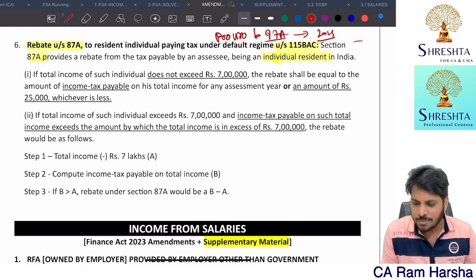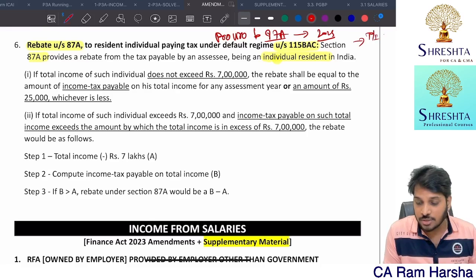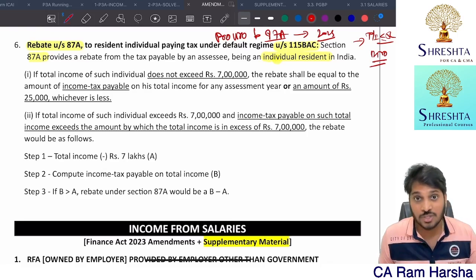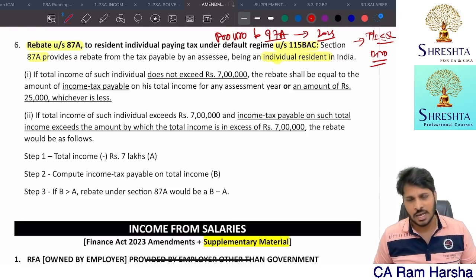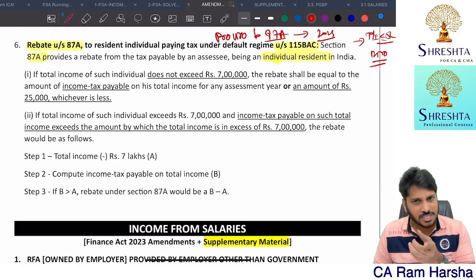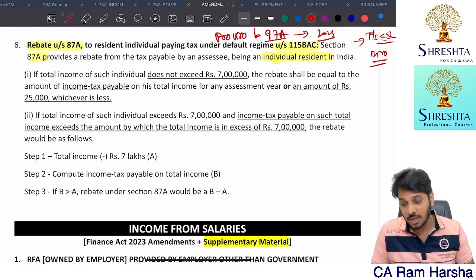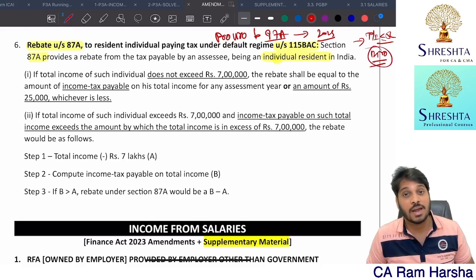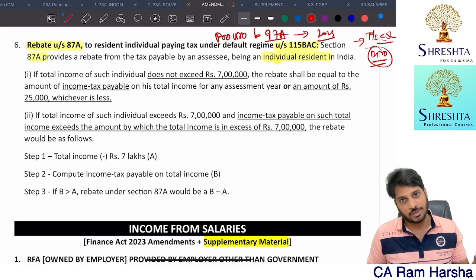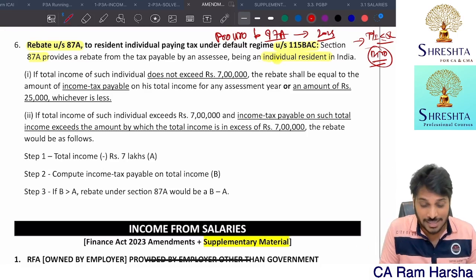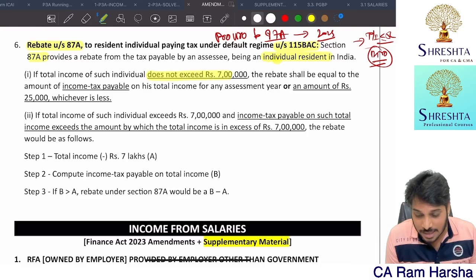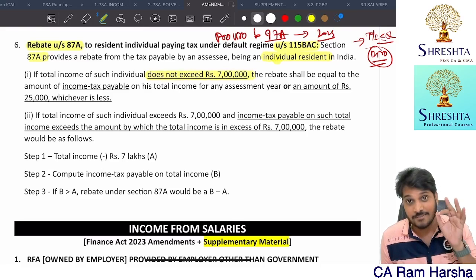Generally, 87A rebate is what? If the total income is not exceeding 5 lakh, you have a rebate of up to 12,500 rupees from the basic tax. Getting it? Basic tax means what? Before education cess, before surcharge, before relief, whatever the basic tax is. From that basic tax, you are eligible for a maximum rebate of 12,500. Now, for the default tax regime, the threshold limit for rebate is 7 lakh.